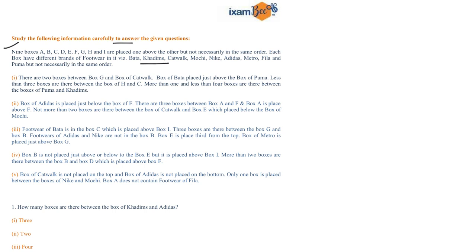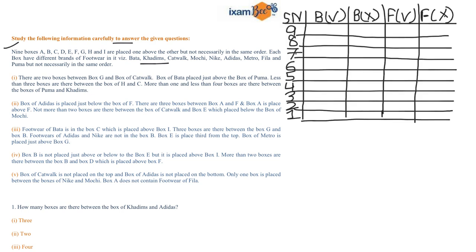So I'm drawing a sample table for you so that you can accommodate your 9 boxes and the brands of footwear. Now I'll pick the concrete information first. It is given in statement number 3 that box E is placed third from the top, right? So if box E is placed third from the top, that means E will be placed at serial number 7. So I'm placing E at the 7th position.